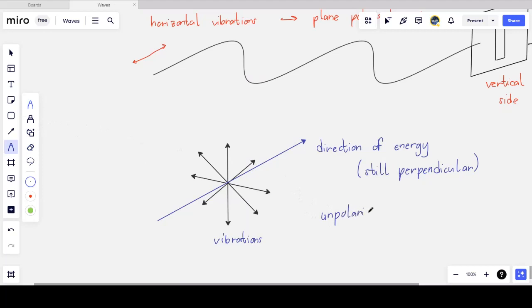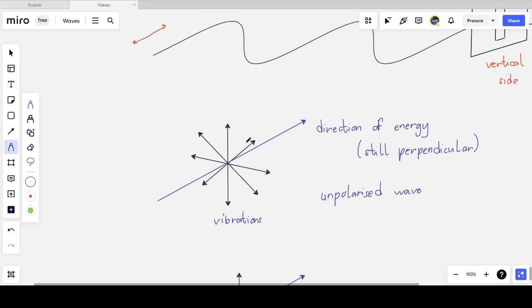So when we had the polarized wave on the rope, we had it in one direction, either horizontal or vertical. But here we have diagonal, horizontal, vertical, and so this wave is not polarized. There are vibrations happening in all directions. So it's the equivalent of me moving the rope in all different directions. So the energy is still moving to the other end of the rope, but the actual particles in the rope are vibrating in different directions.